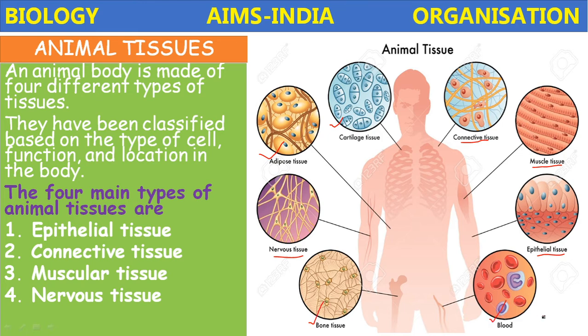These are all parts of connective tissue. See how the human body is made up. Not only the human body, but animals. In the structural organization of animals, the animal body is composed of 4 major kinds of tissues. What are they? Epithelial, connective, muscular, and nervous tissue.